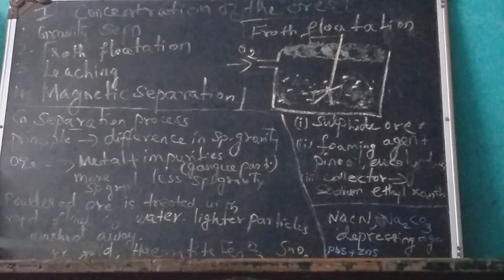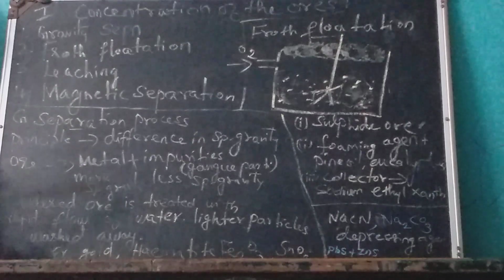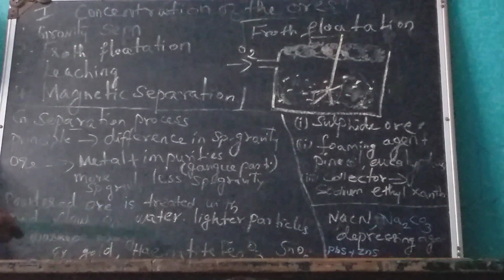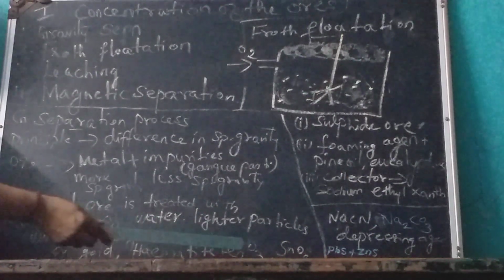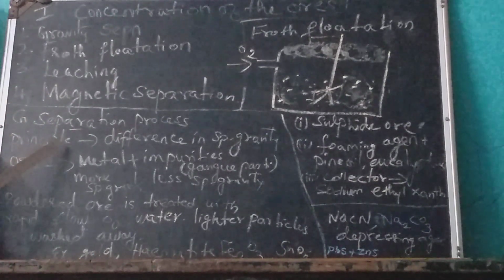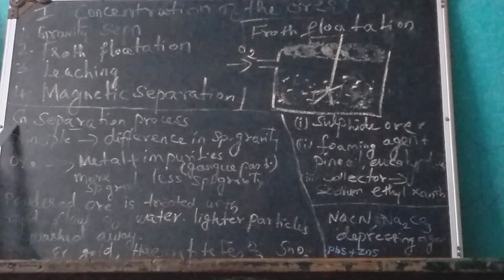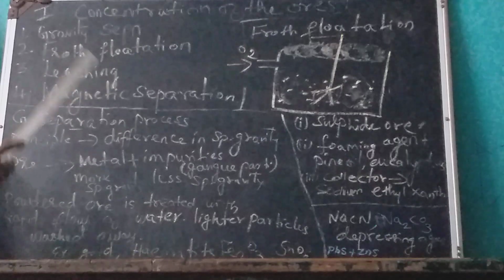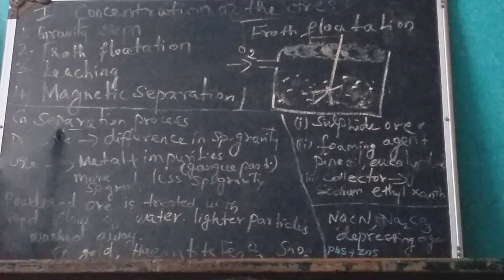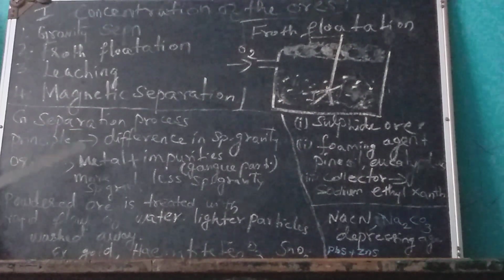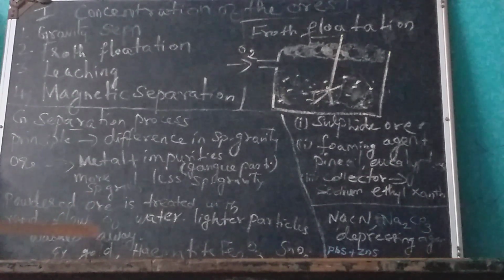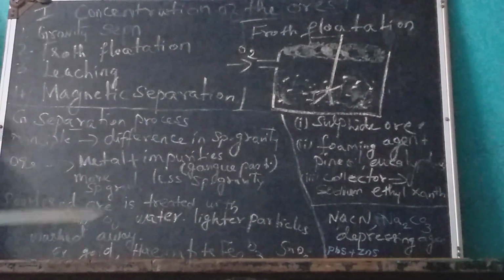Mainly gold is concentrated by the gravity separation process. Other than gold, we can use it for hematite ore, for tinstone, etc. So this is also an important 2 mark or 3 mark question. Write a note on gravity separation process. This same question may be asked as explain hydraulic washing also, because hydra means water. So using water only we are concentrating. So hydraulic washing or gravity separation process.